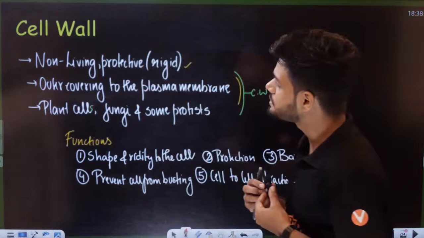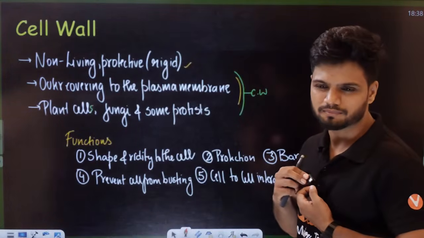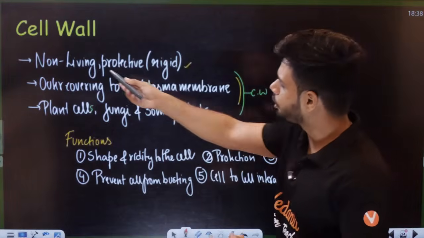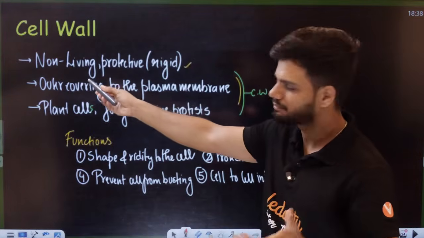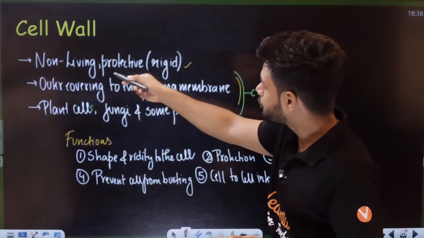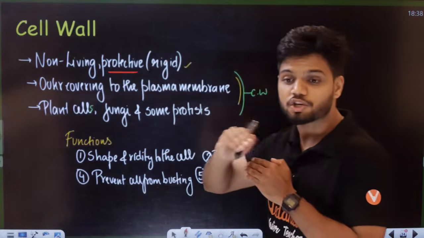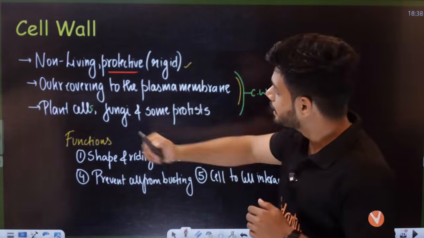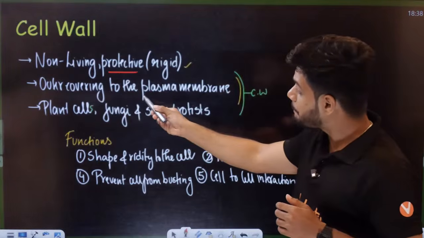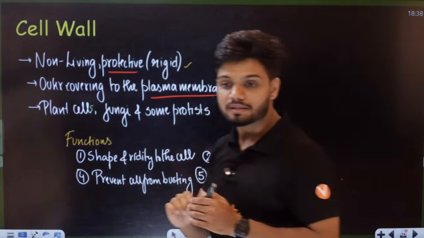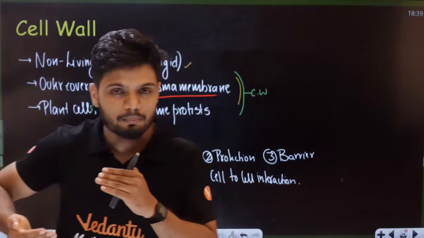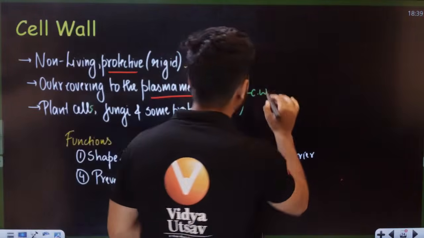Students, now we'll do your cell wall. Cell wall is a little different here. Cell wall is obviously non-living in nature. Protective in nature because it provides protection. It is an outer covering to the plasma membrane in the case of a plant cell.